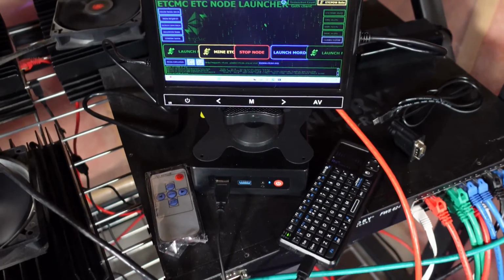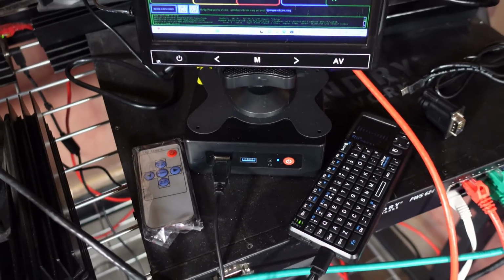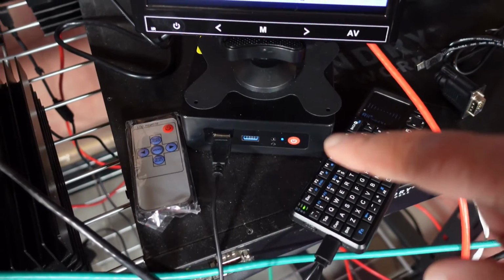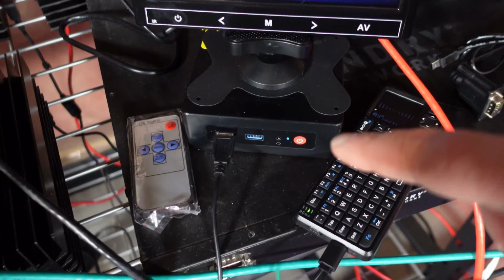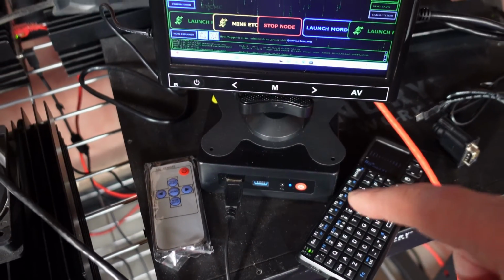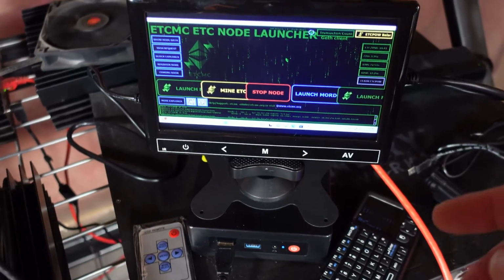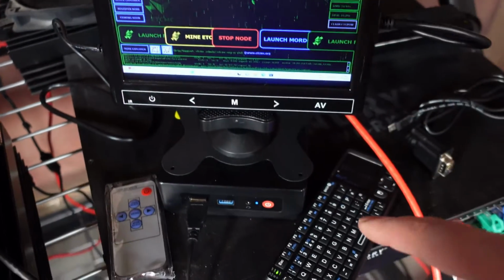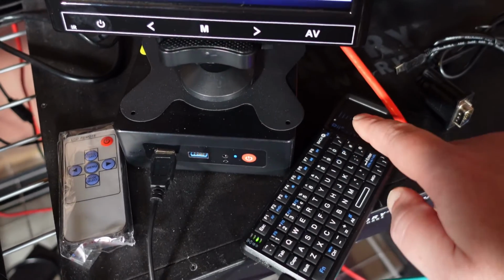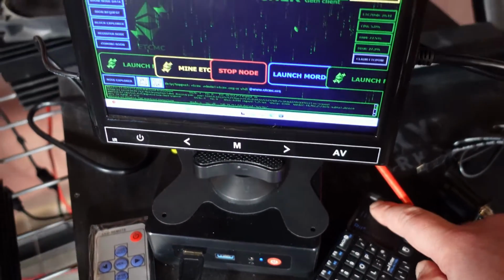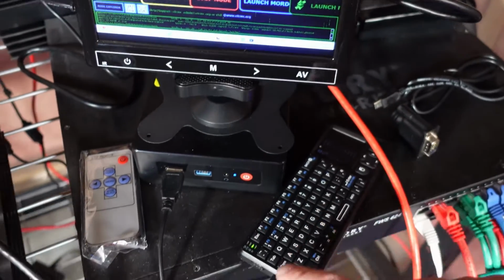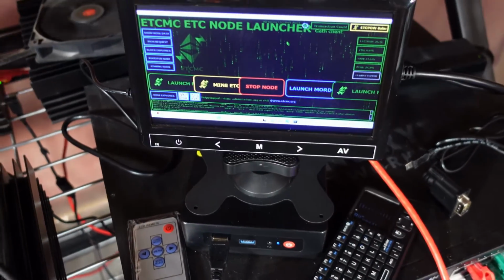Before we get into this, I want to show you that what just came in is the full node package. This is the node box with the pre-installed ETC POW Geth node or Besu nodes. The Ethereum Classic node is already on there. You simply have to run it and sync. It has a 7-inch monitor and a little mini keyboard. And this keyboard is tiny. Look at that, but it's nice and compact. Here's a little touchpad for the mouse, with your left and right clicking, and obviously you've got your keyboard controls there. That thing is pretty sweet.